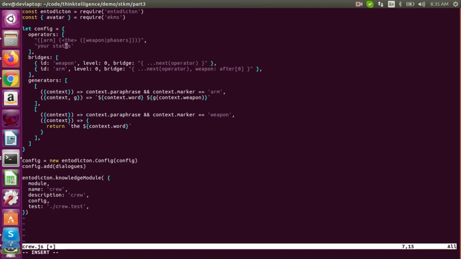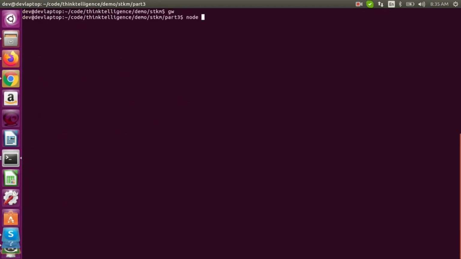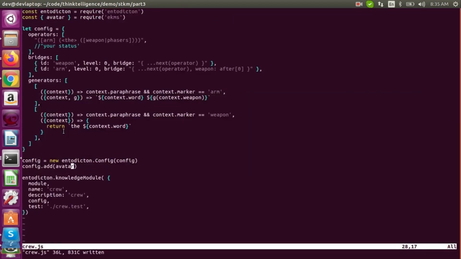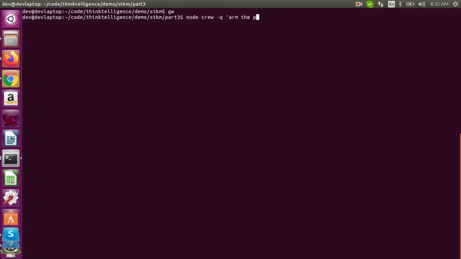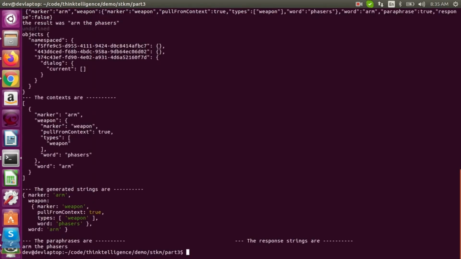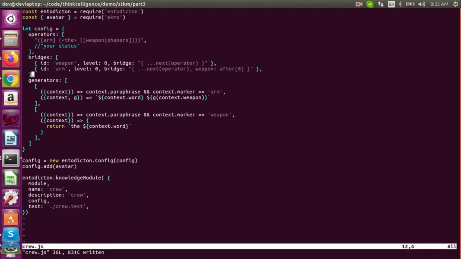Let's just make sure it still works. Avatar, so use that. Give it a try, make sure it still works. Crew. What were we doing before? Minus Q. Arm the phasers. Arm the phasers. Okay, yeah, so that's still working. So now we'll implement your status.